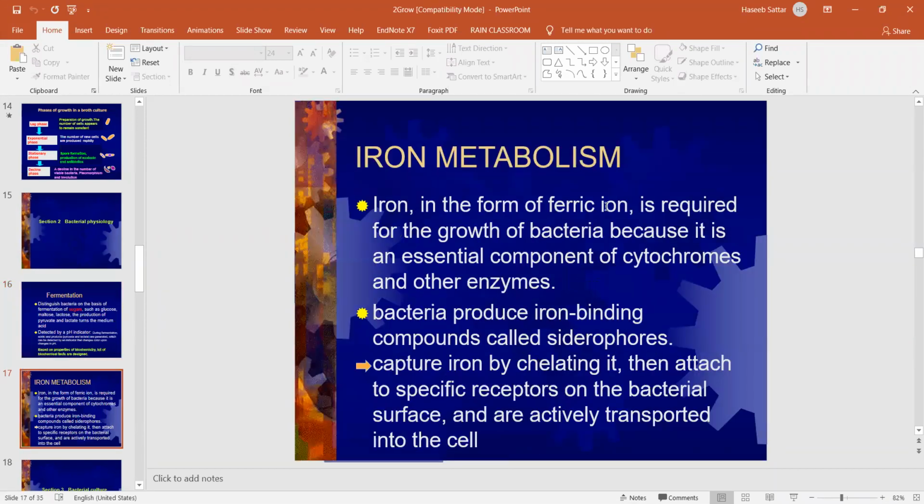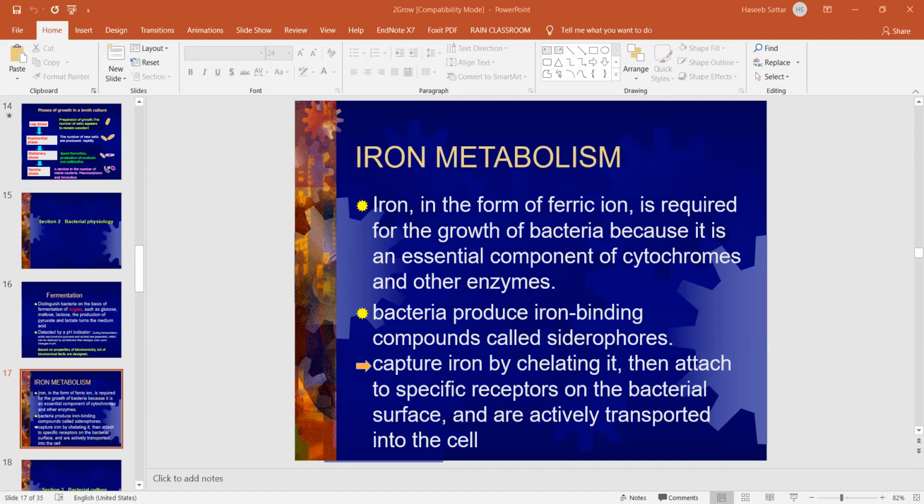So next we have the iron metabolism. Remember, iron is also required for the growth of a bacteria. It is also essential. So we have pathogenic bacteria. When I say pathogenic, it means the bacteria which are present in our body. The bacteria which are outside the body can acquire iron from their environment. But the bacteria which are present in our body cannot get iron very easily.